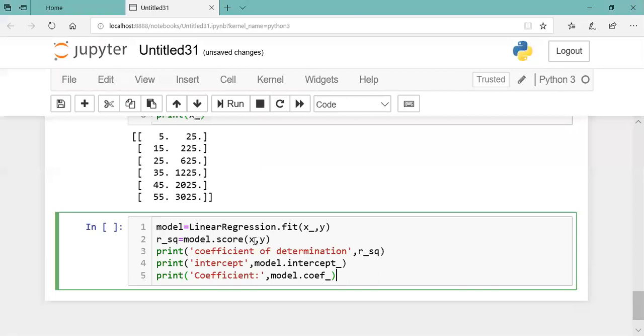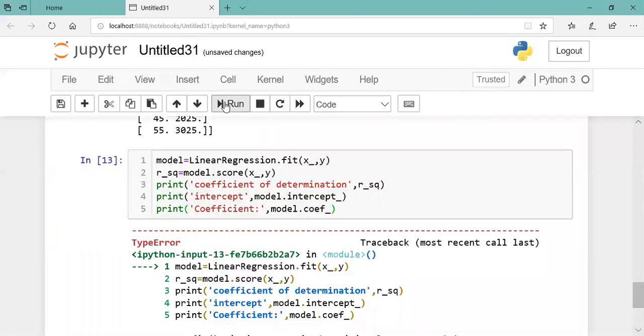So here, okay. So run. What is the error?